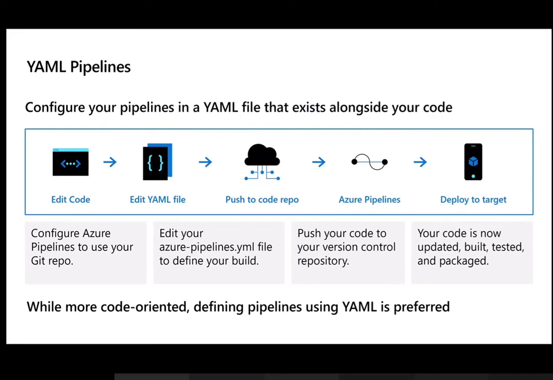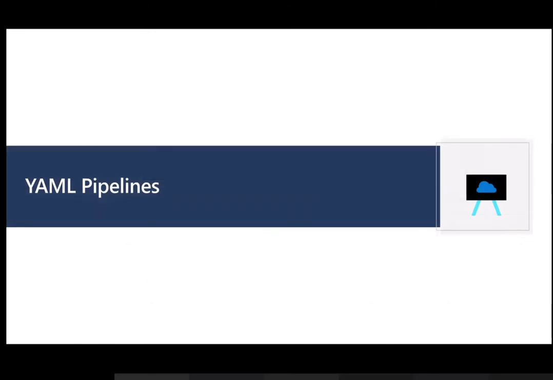So YAML pipelines does not distinguish between whether you are trying to build a test or deployment. Everything is a YAML file. So what I'm trying to say here is I will explain you while I do the demo, and I will also show you the side-by-side comparison how both of them looks like. Okay, so just bear with me for that particular time until I come to the demo, but understand that this is more a code-based approach. Previous one is more towards a UI-based approach.